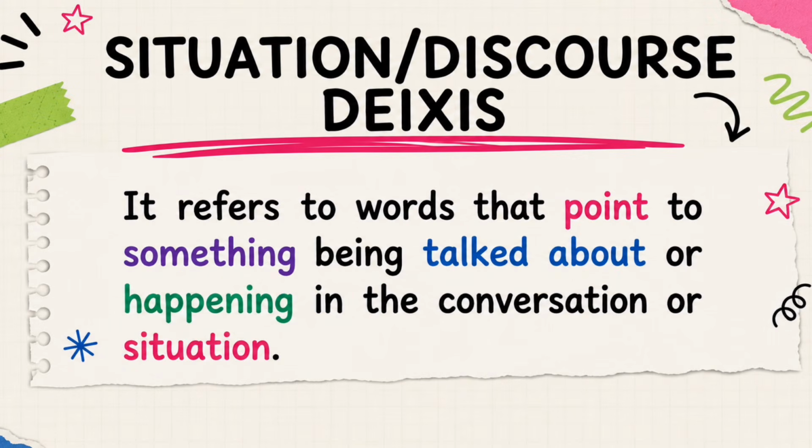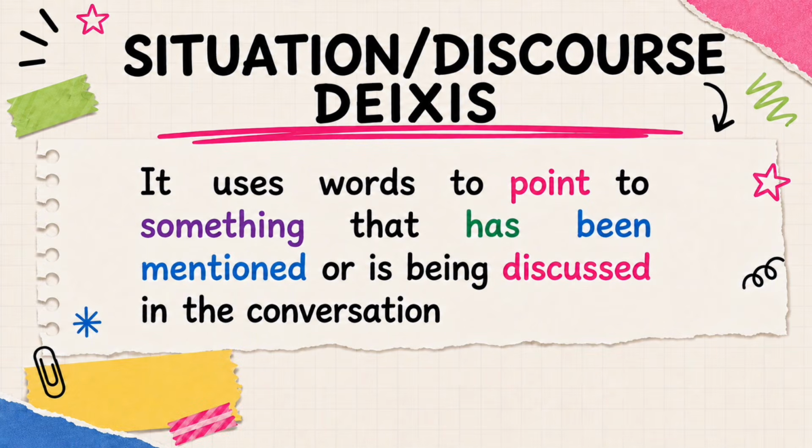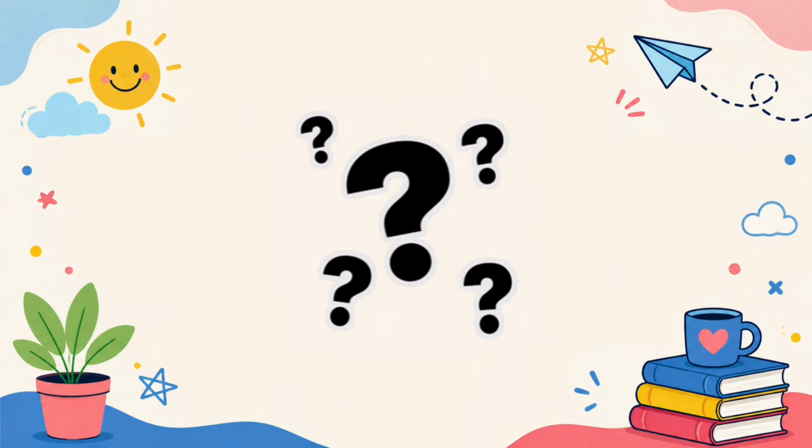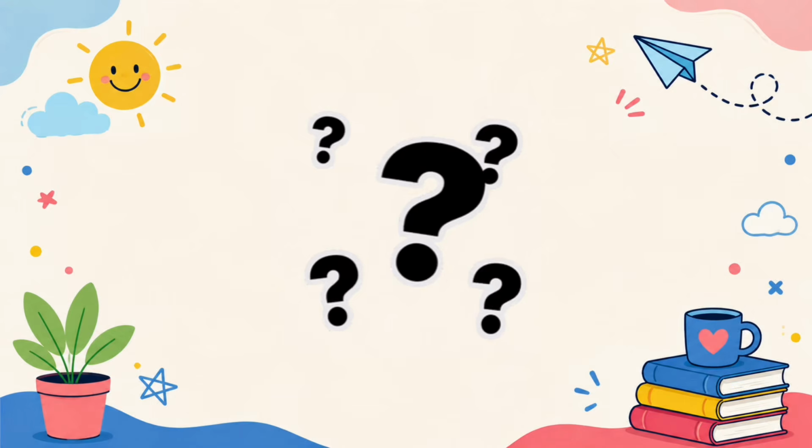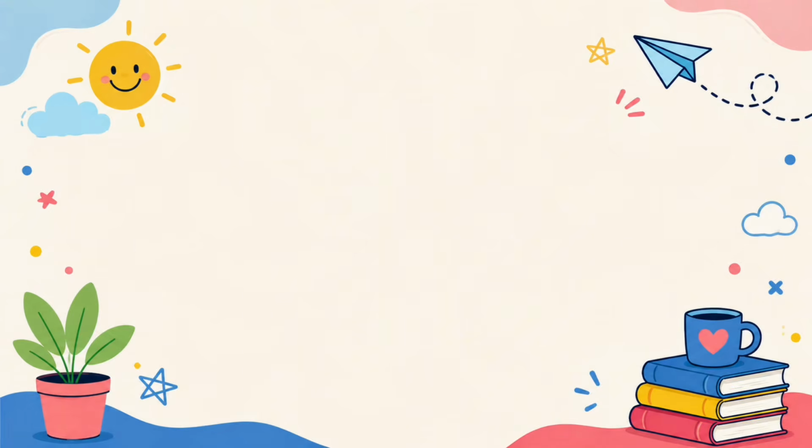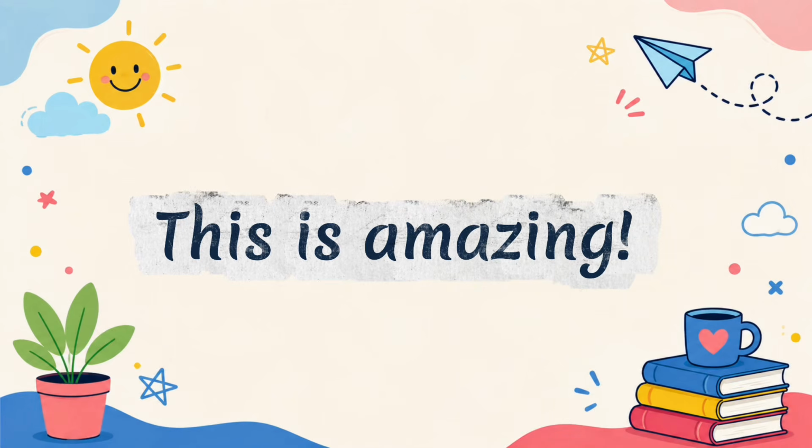Situation or discourse deixis refers to words that point to something being talked about or happening in the conversation or situation. It uses words to point to something that has been mentioned or is being discussed in the conversation. What if we don't know what the speaker is referring to? Imagine I say, this is amazing. This can cause confusion because some words depend their meanings on the situation.